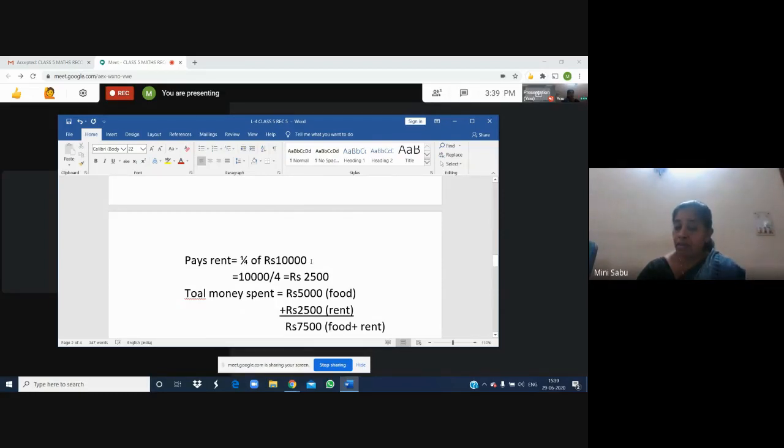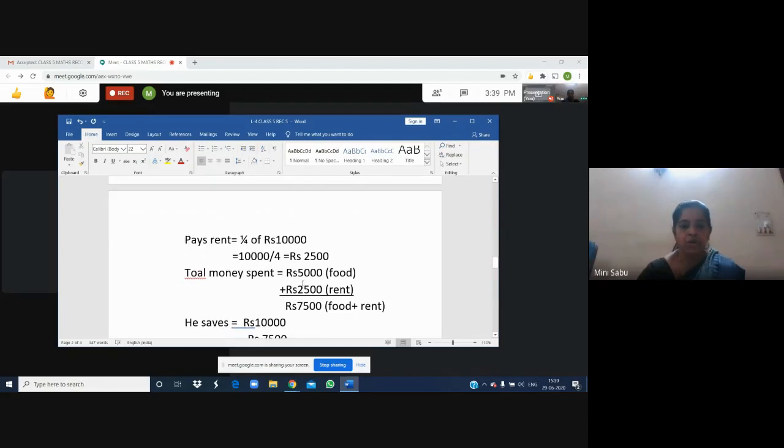Out of his monthly salary, 1/4 he is paying as rent. 1/4 means divide by 4. 10,000 divided by 4. And divided by 4 means half of half, so we can easily understand. 10,000 half is 5,000. 5,000 half is 2,500 rupees. Actually, there is no need of calculation here. We can do it mentally.